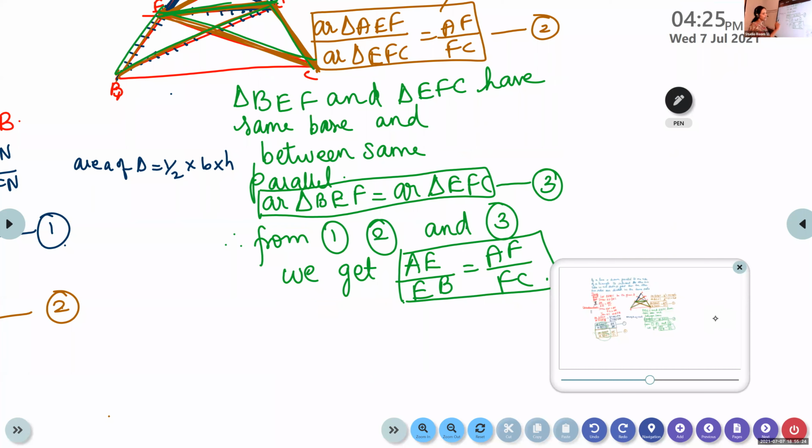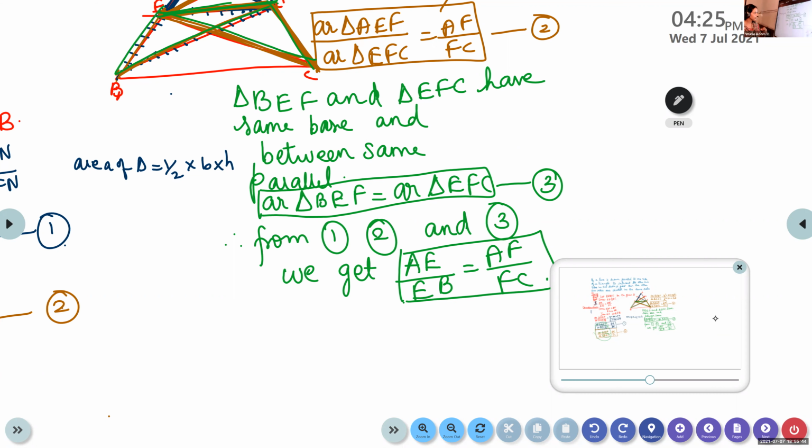Equation 2 we have above. Now equation 3, what are we saying? Two triangles have the same base and are between the same parallels. Therefore, the area of triangle BEF will be the same as the area of triangle EFC. So therefore, from equations 1, 2, and 3, we get AE by EB is equal to AF by FC.